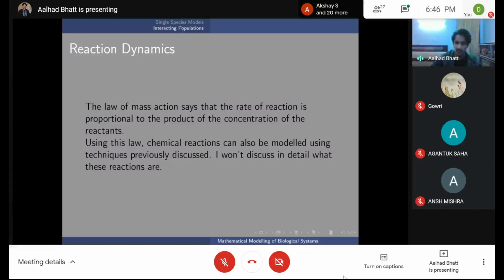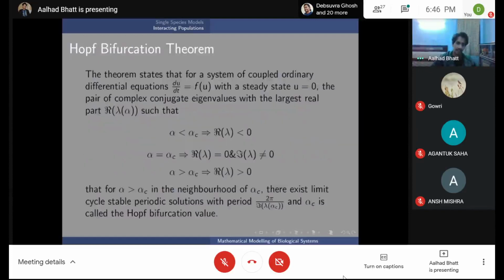So I will be discussing one of these simplifications of the Belousov-Zhabotinsky reaction. To understand that, there's first a theorem. So let's take this step by step. The theorem states that for a system of coupled ordinary differential equations du by dt, here u is a vector where each component represents the different chemical species, and that is equal to a function of u, which is again the vector.